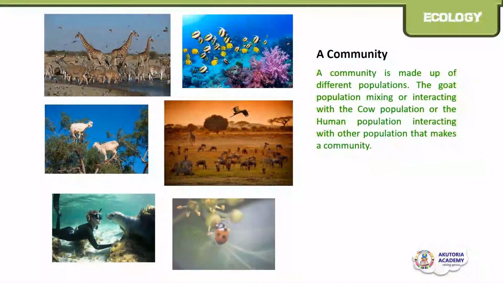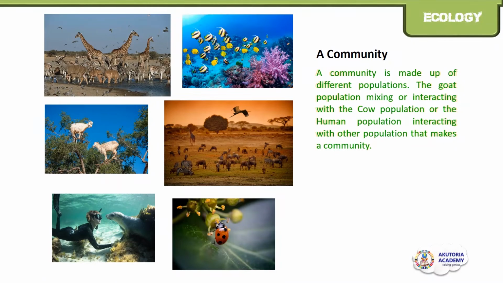The third level of organization in an ecosystem is the community level. A community is made up of different populations. The goat population mixing and interacting with the cow population or the human population interacting with other populations. That makes a community. You can see different types of fish interacting with each other.